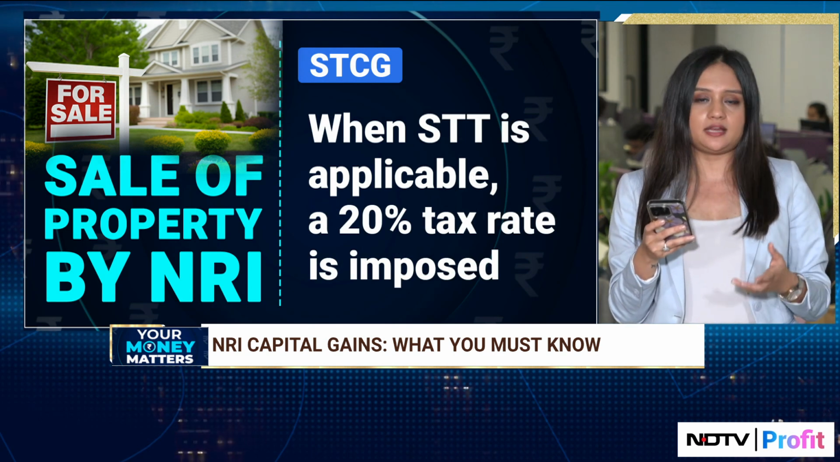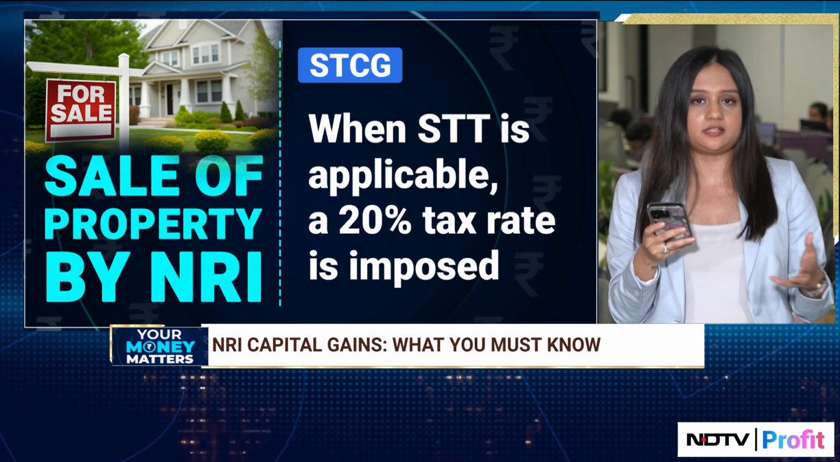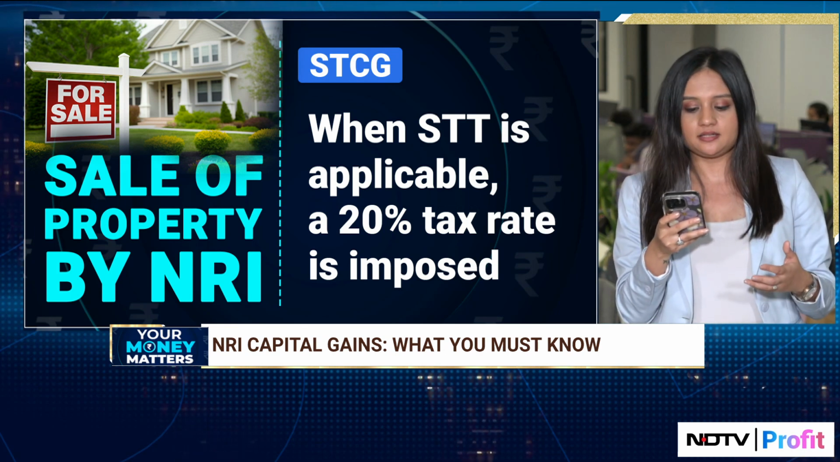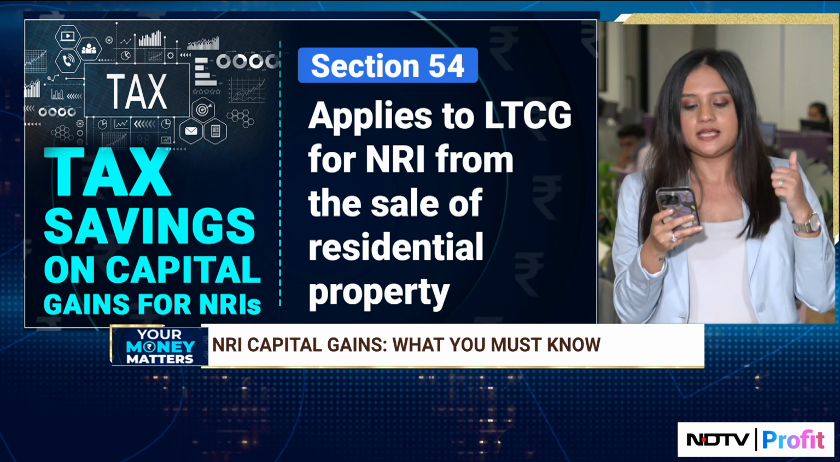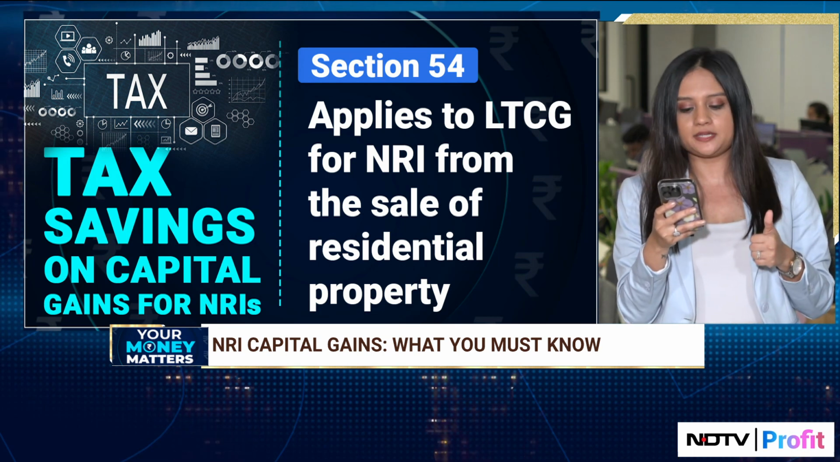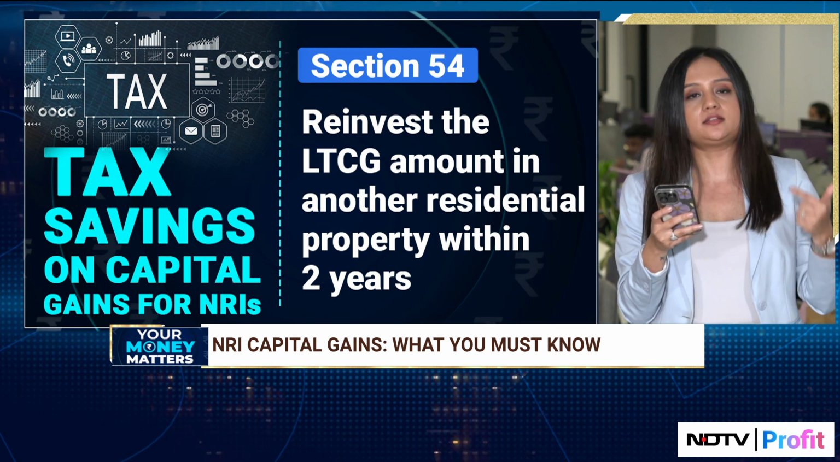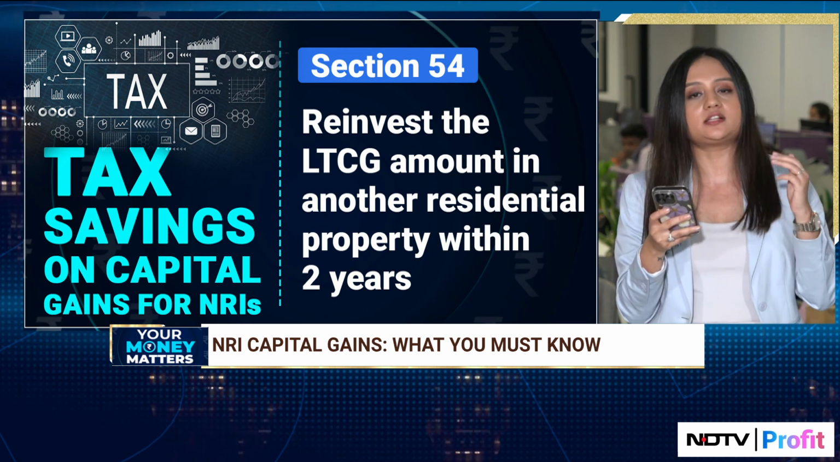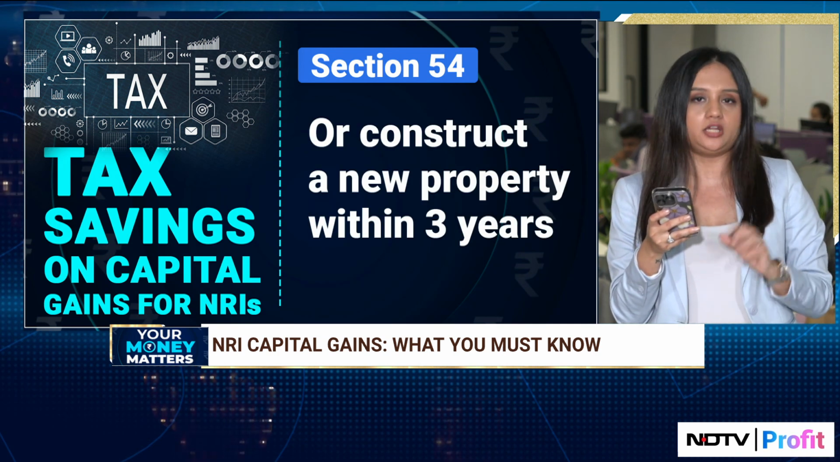Now, how can an NRI save long-term capital gain tax arising on the sale of property or income arising like that? In terms of this, there are 3 different sections available in income tax. Section 54 applies to long-term capital gain for an NRI from sale of residential property. They can reinvest the overall long-term capital gain amount in another residential property within 3 years, or construct a new property using the amount of that LTCG.